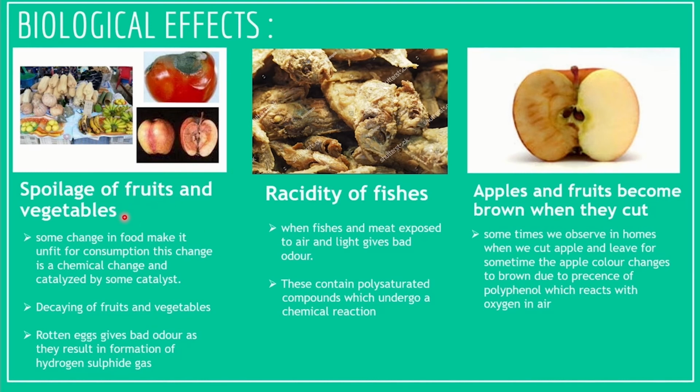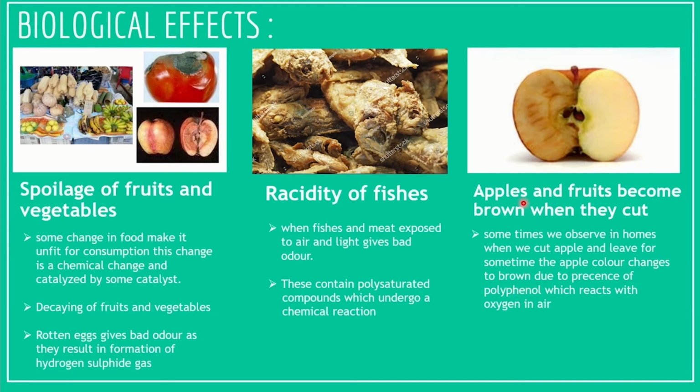Spoilage of fruits and vegetables. In fruits and vegetables, as time passes, some chemical reactions take place and make them spoil. And also in eggs, some chemical reactions take place and give hydrogen sulfide gas and spoil them. And coming to rancidity of fish. Usually fish and meat contain high levels of polyunsaturated fatty acids. When they are exposed to light, they undergo oxidation reactions which result in a bad odor. This process is called rancidity.